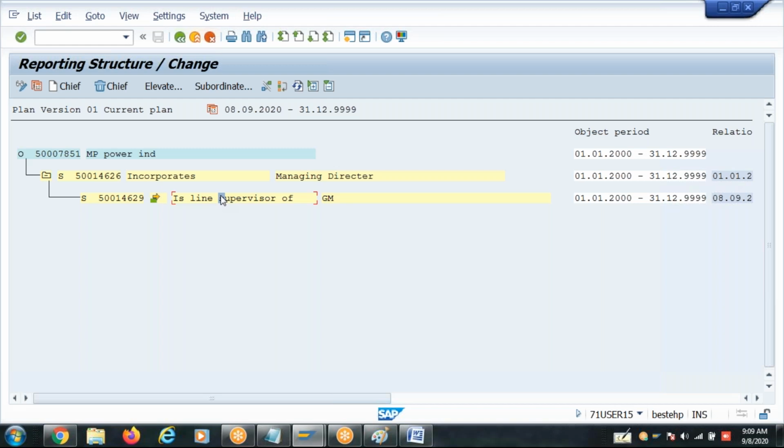You mean to say that positions are not reporting to anyone? No, sir, a position is reporting. Suppose an HR manager is reporting to HR head, and his R2 will be MD. So the HR manager's R2 should not be MD, it should be the HR head only. Again, it should not go to the MD. Because the MD won't approve each and every attendance, so we want to block it with the HR head alone. So they have mentioned that.